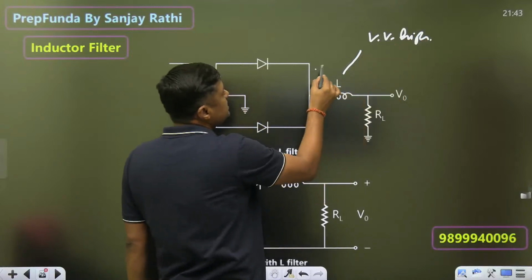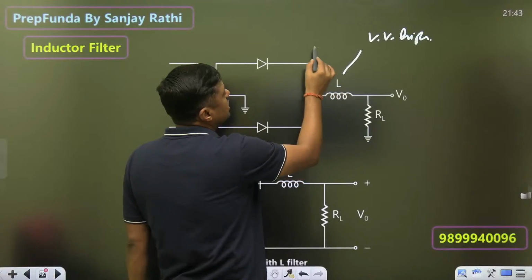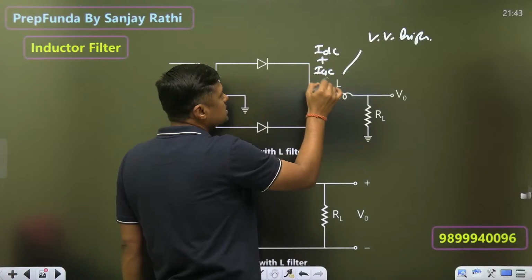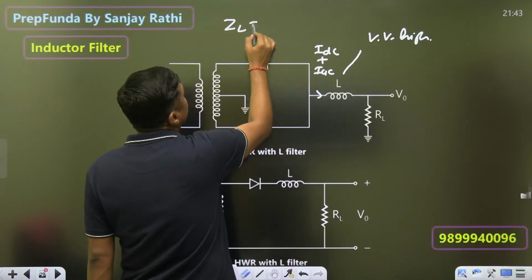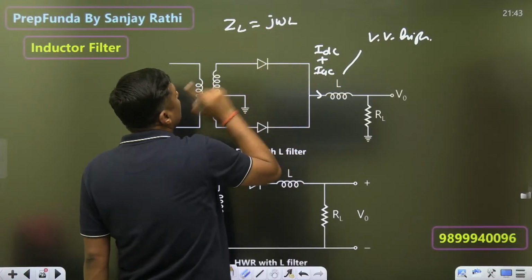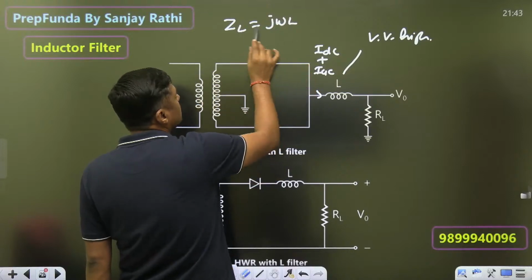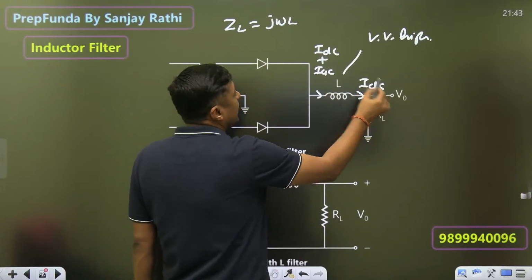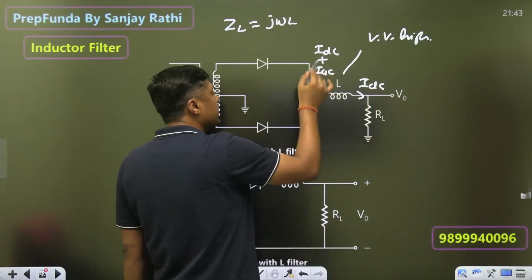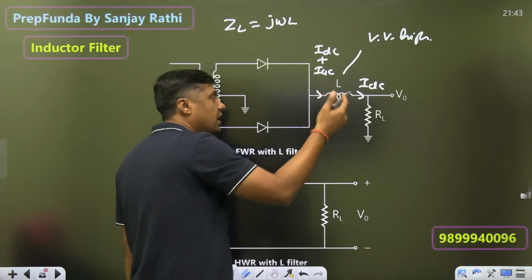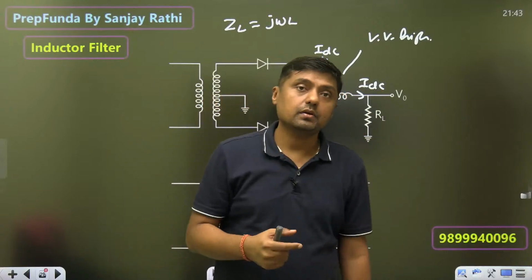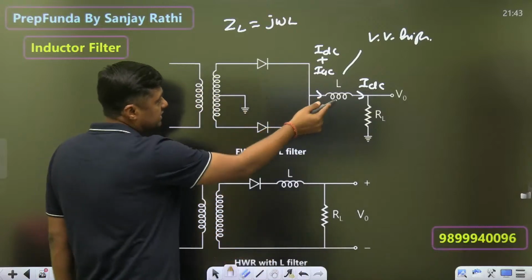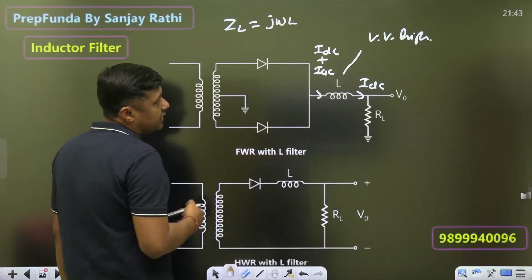If it is the AC component plus DC component, always remember the inductor acts as a short circuit for DC because jXL is equal to j omega L, and omega for DC is 0. That's why this will act as a short circuit. It will pass the DC component and it should block the AC component, and that's why its value should be as high as possible. Again, it is connected in series.